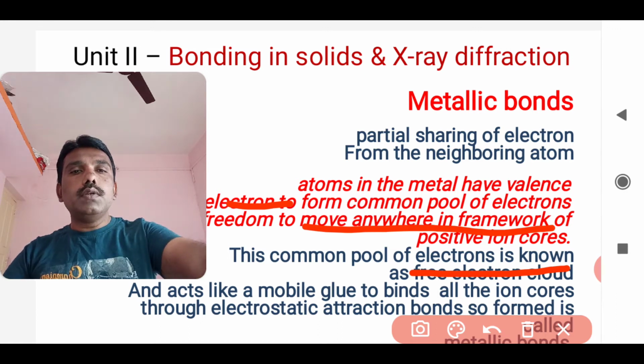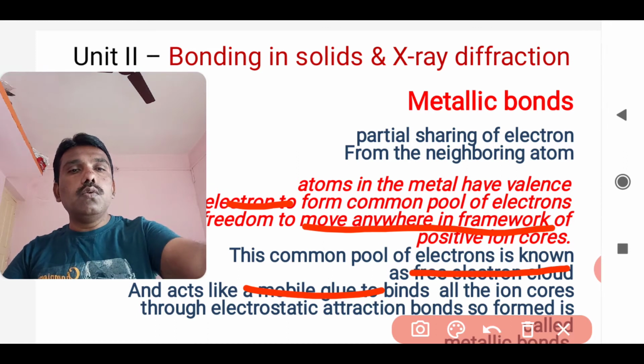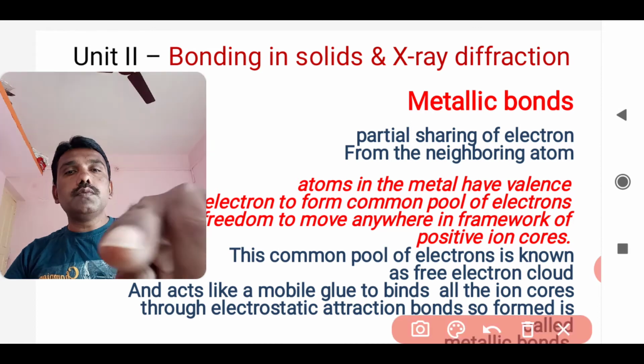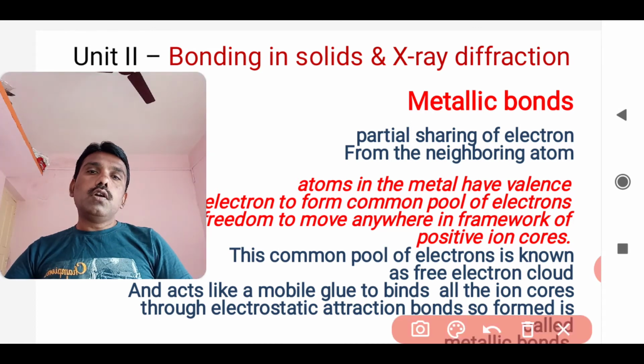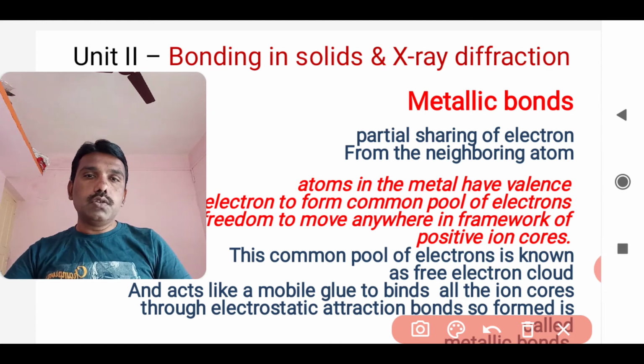Due to that, the bond that forms is due to this cloud, through electrostatic attraction, and such a bond is called a metallic bond.